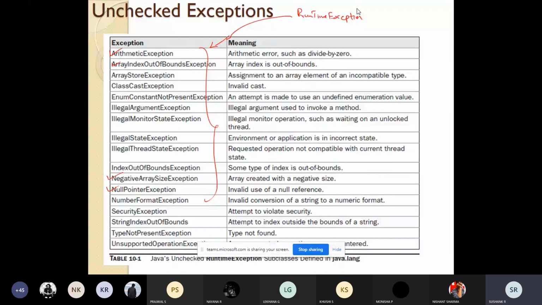So all these things will not be used all the time. All these subclasses, you will use only based on the application scenario. So if I want to check for something like division by zero, I'll be using arithmetic exception.